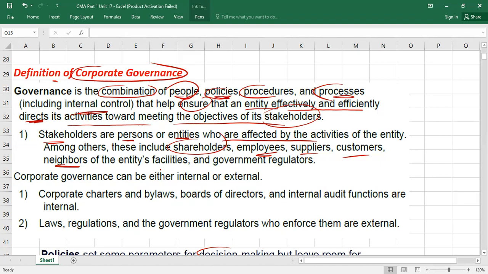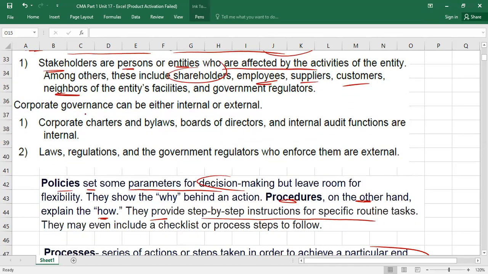So this is what is called stakeholders. So this is the definition of corporate governance. Now here we have another word to understand. Corporate governance can be either internal or external, like rules and regulations could be internal or external.